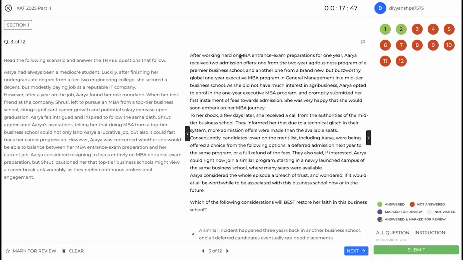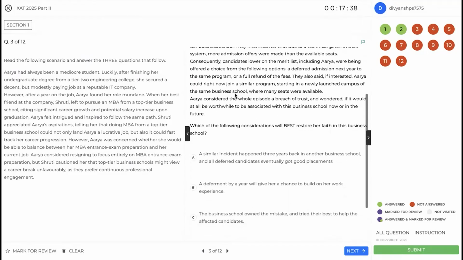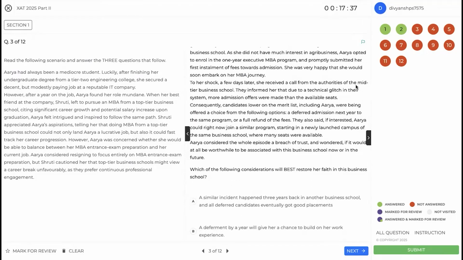Third question: after working hard on the MBA entrance exam, Arya received two admission offers. All right. She opted for the one-year executive program. To her shock, she receives a call from authorities of the mid-tier business school. Due to a technical glitch in the system, more admission offers were made than the available seats. Candidates, including Arya, were being offered a choice from the following options: a deferred admission next year to the same program, or a full refund of the fee.